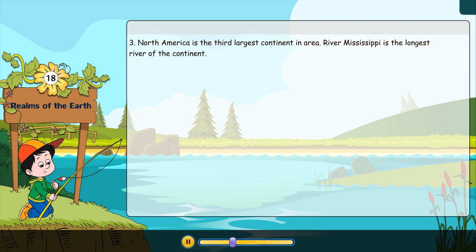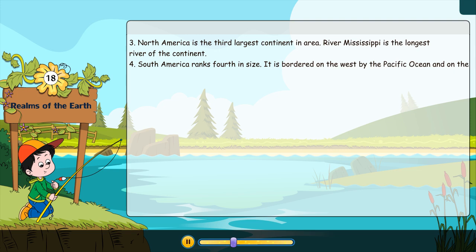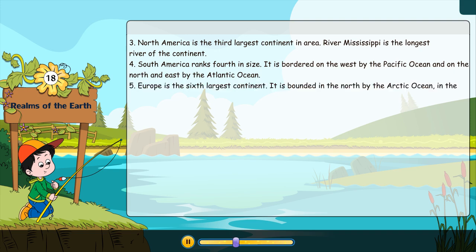South America. South America ranks 4th in size. It is bordered on the west by the Pacific Ocean and on the north and east by the Atlantic Ocean. Europe. Europe is the 6th largest continent. It is bounded in the north by the Arctic Ocean, in the west by the Atlantic Ocean, in the south by the Mediterranean Sea. The Ural Mountains separate Europe from Asia.